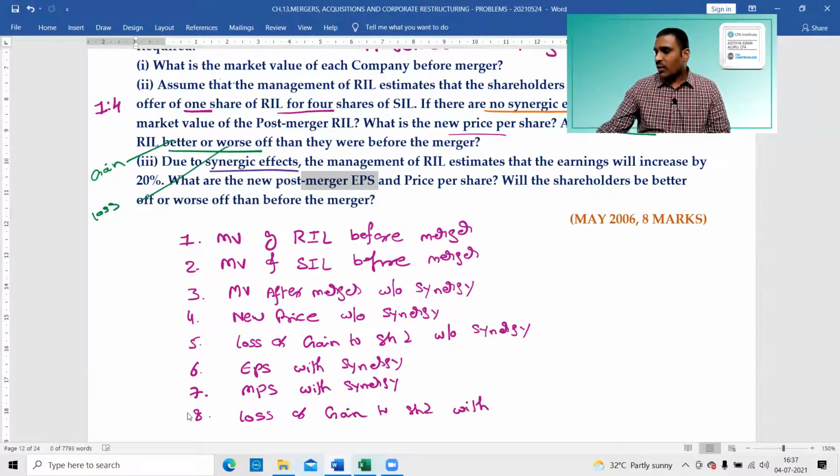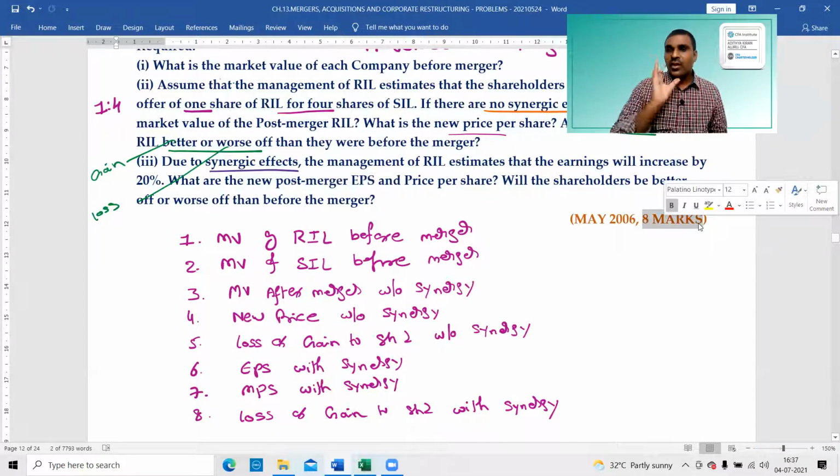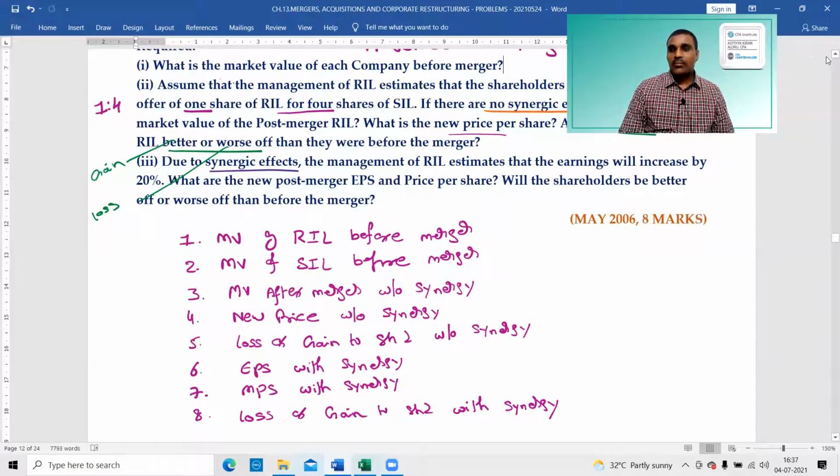So first of all, you have to identify how many answers we need to compute, otherwise we may miss out the problem. Look at this, that's where they have given 8 marks, very clear. Immediately after reading the question, it should be clear how many answers I have to compute. Otherwise, you may miss out some points and you may not get full marks. So these are the 8 values we need to compute.